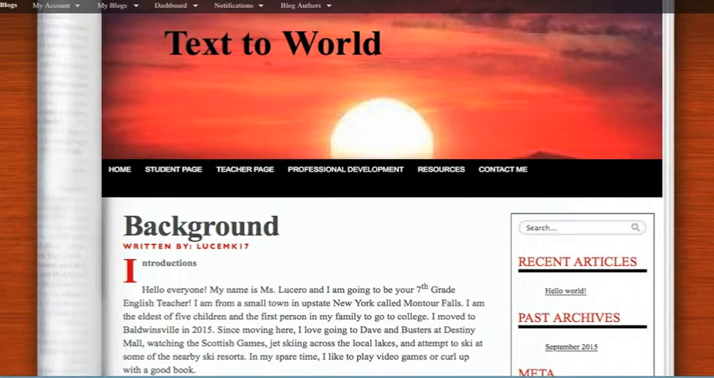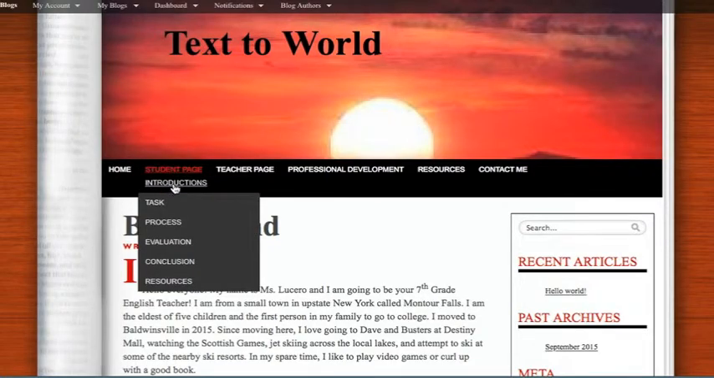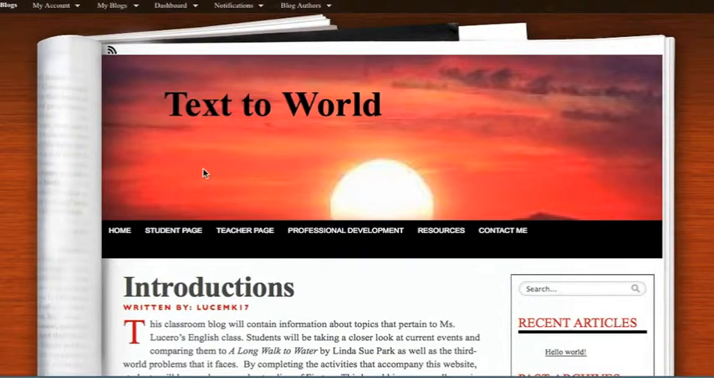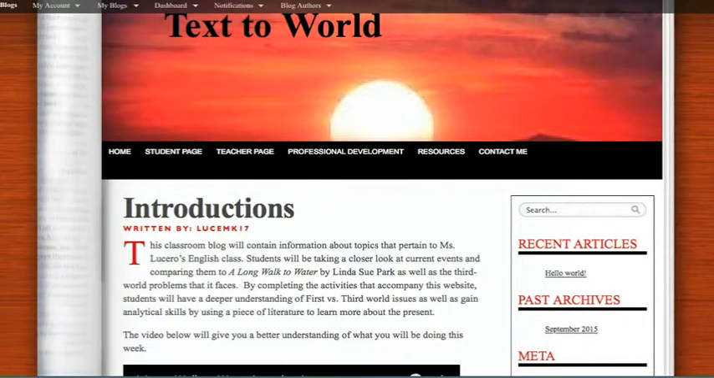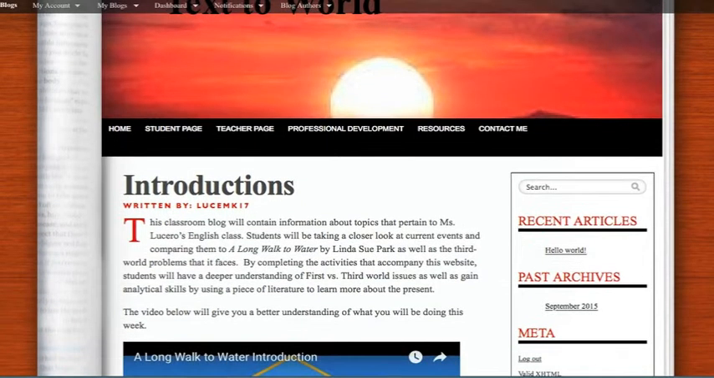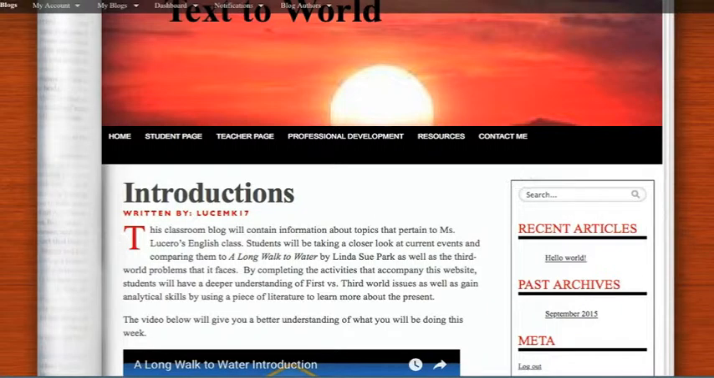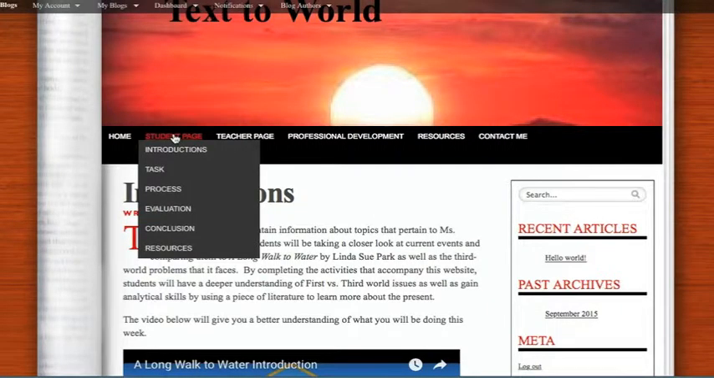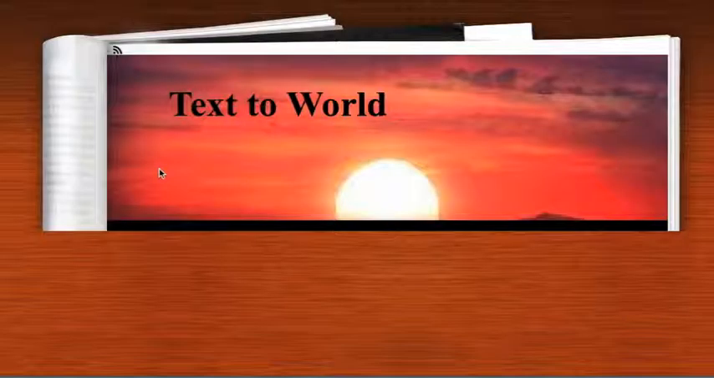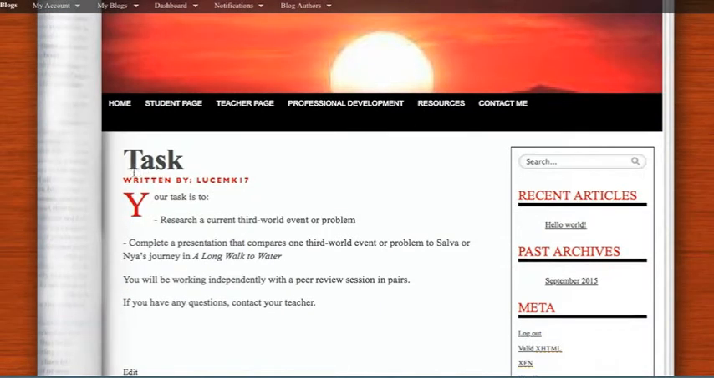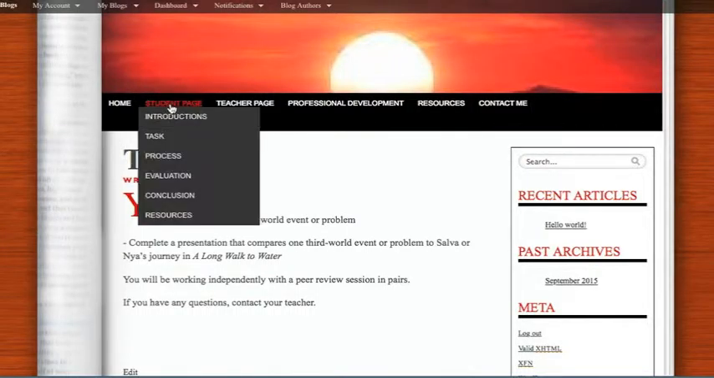In order to do that, students will go to the student page and go to the introduction. Under here, they're going to be able to get a brief understanding and be introduced to the curriculum web as well as find out what they'll be working on this week. There's also a video that provides a visual representation of what's going to be happening. Under task, students are going to have a brief overview of each of the assignments that they're going to be handing in, including a research project, a presentation, and some questions that they're going to be answering with the article that they're going to be reading.